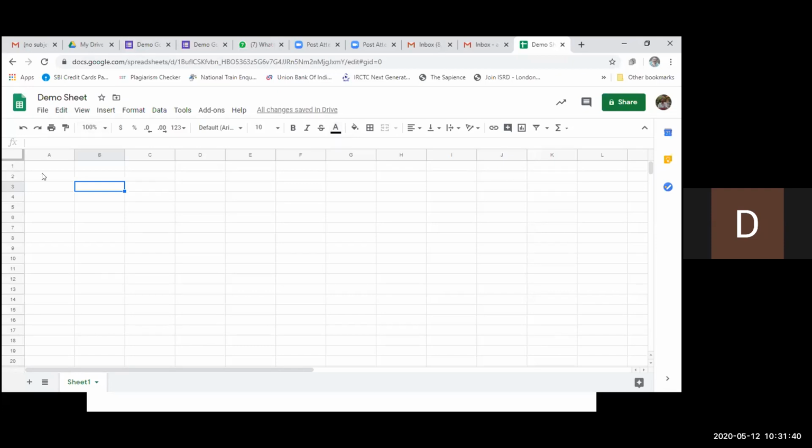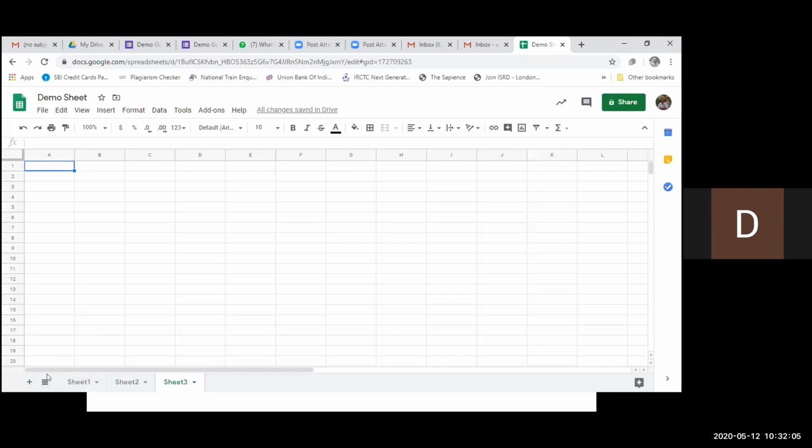Now, as we know, this has the same interface as MS Excel. From here we can add some more sheets. This is a new tab that is not available in Excel. From here we can see all the sheets available.